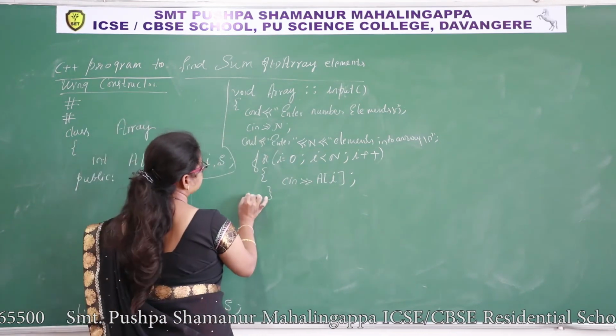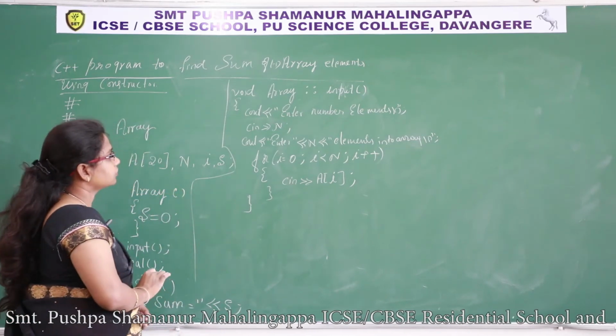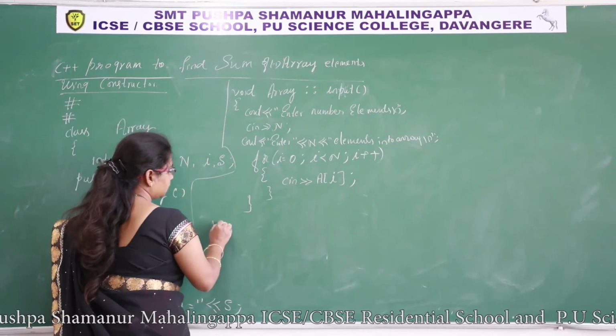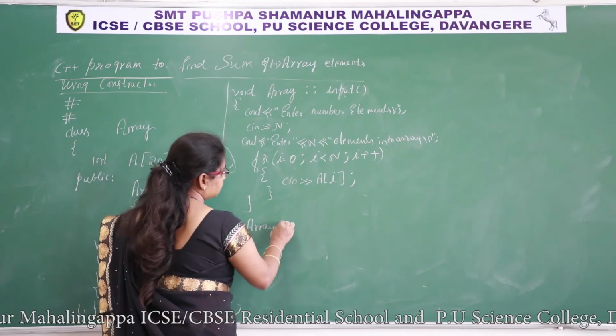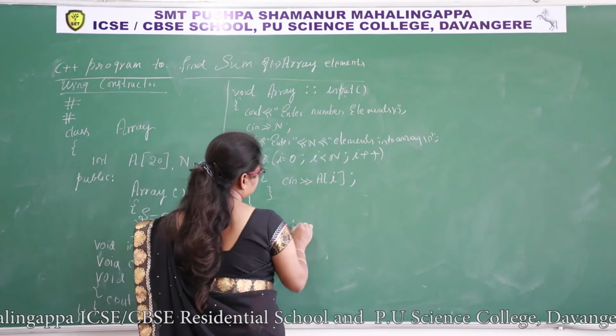Then function close. Next, void array scope resolution cal.